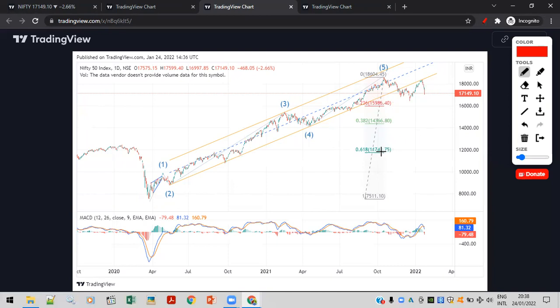So we do not expect this much deep correction since this correction is complicated, right? So we do not expect that. So minimum it should go to this level and then max this level. So this is what we can expect on the downside. So these are the levels that we can expect. So for that confirmation, let's check a different chart.